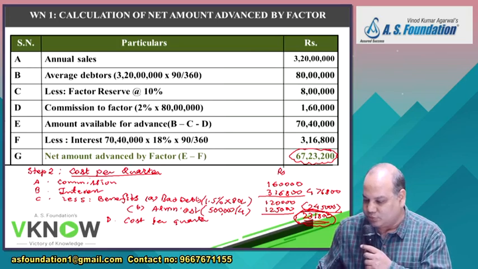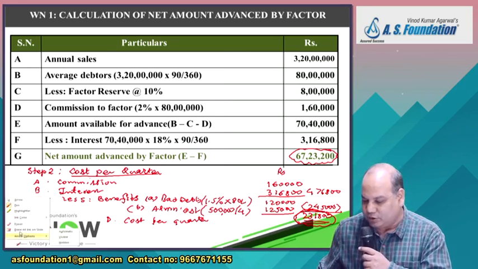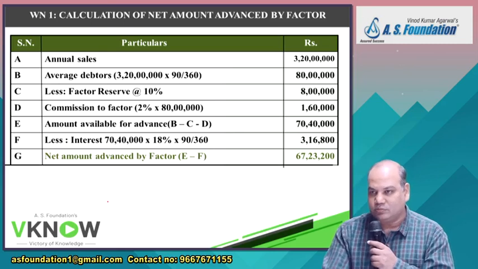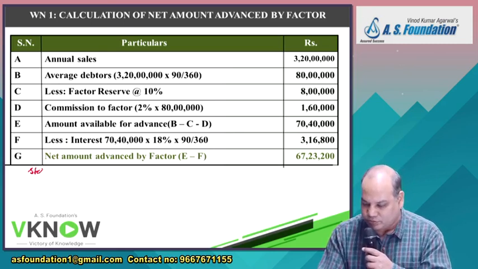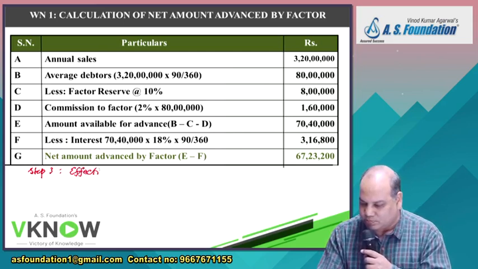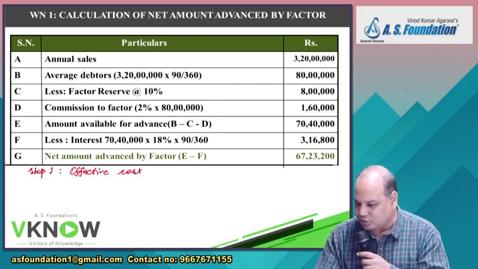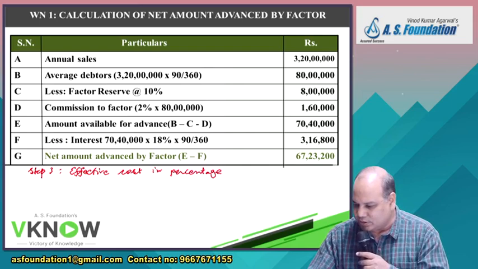Those who have completed step 2, write step 3, effective cost in percentage. Step 3 is very easy. Very few books contain the answer properly, and very few teachers take the risk of solving such a question also. Students normally don't like such teachers who give them a challenge. They want entertainment. Sorry, I can't provide you that.